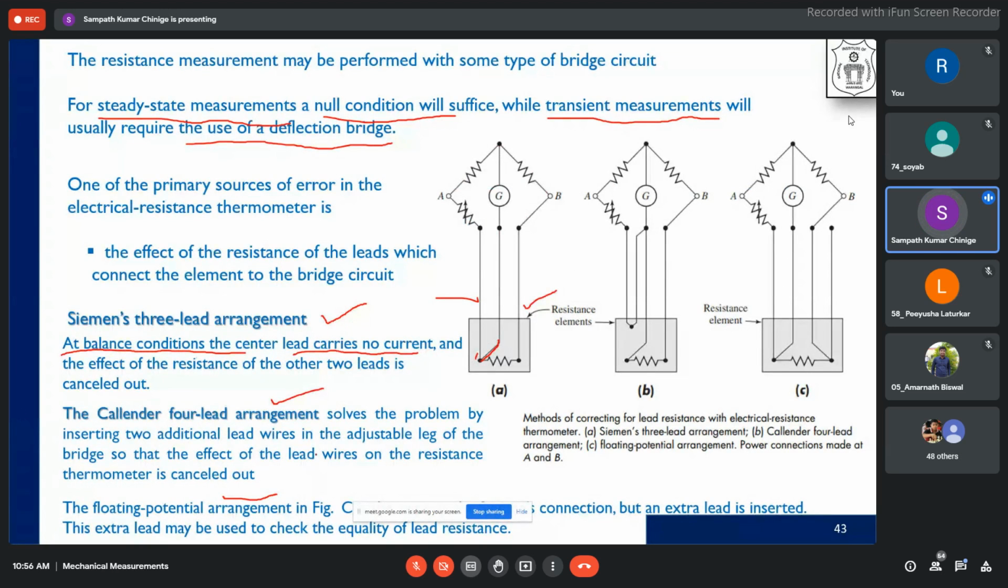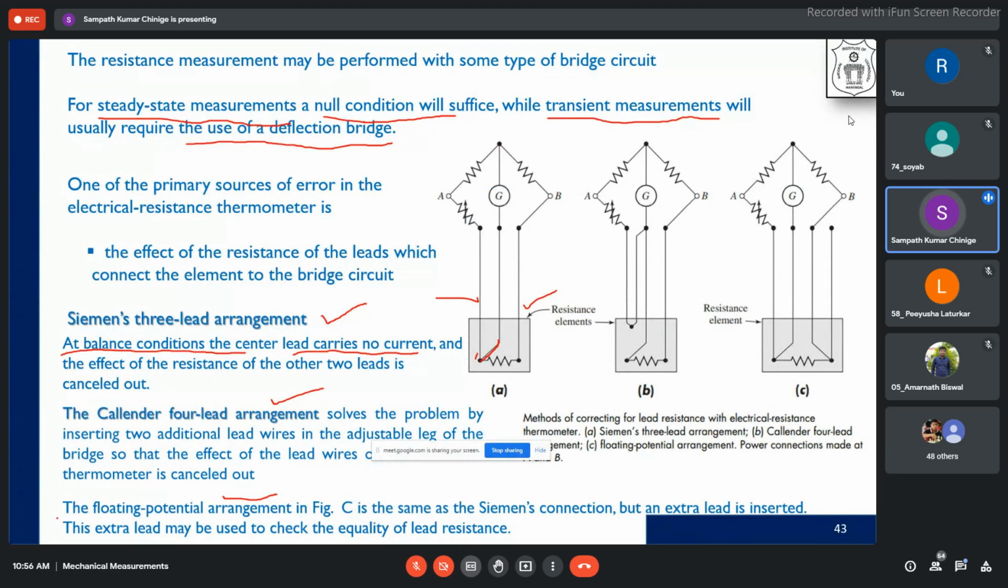Whereas the Callendar 4-lead arrangement solves the problem. Instead of directly connecting it to this, we have two more connections: one in this, and from here to here, we have this 4-lead arrangement. 1, 2, 3, 4. We are actually using 4 lead wires. By inserting 2 additional lead wires in the adjustable leg of the bridge, whatever resistance is created in the lead wires will in general be cancelled out by this method.